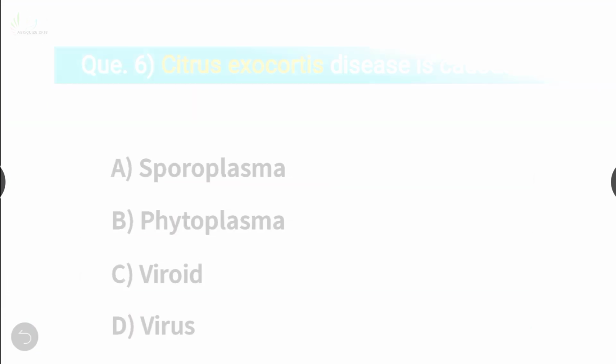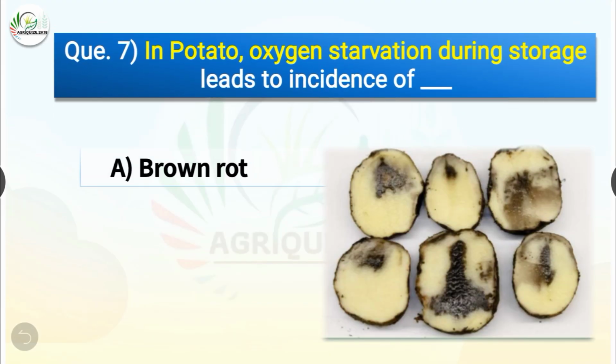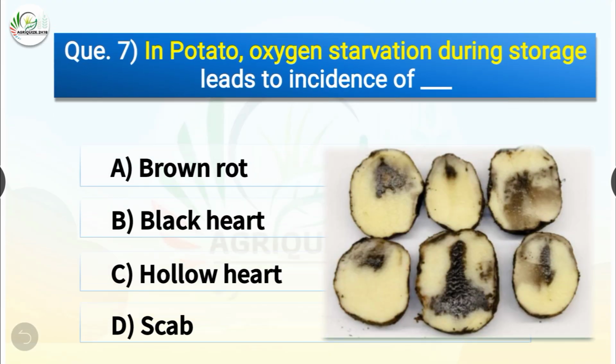Question number 7. In potato, oxygen starvation during storage leads to incidence of dash. The options are brown rot, black heart, yellow heart or scab. The correct answer is option B, black heart. So in potato, oxygen starvation during storage leads to incidence of black heart.